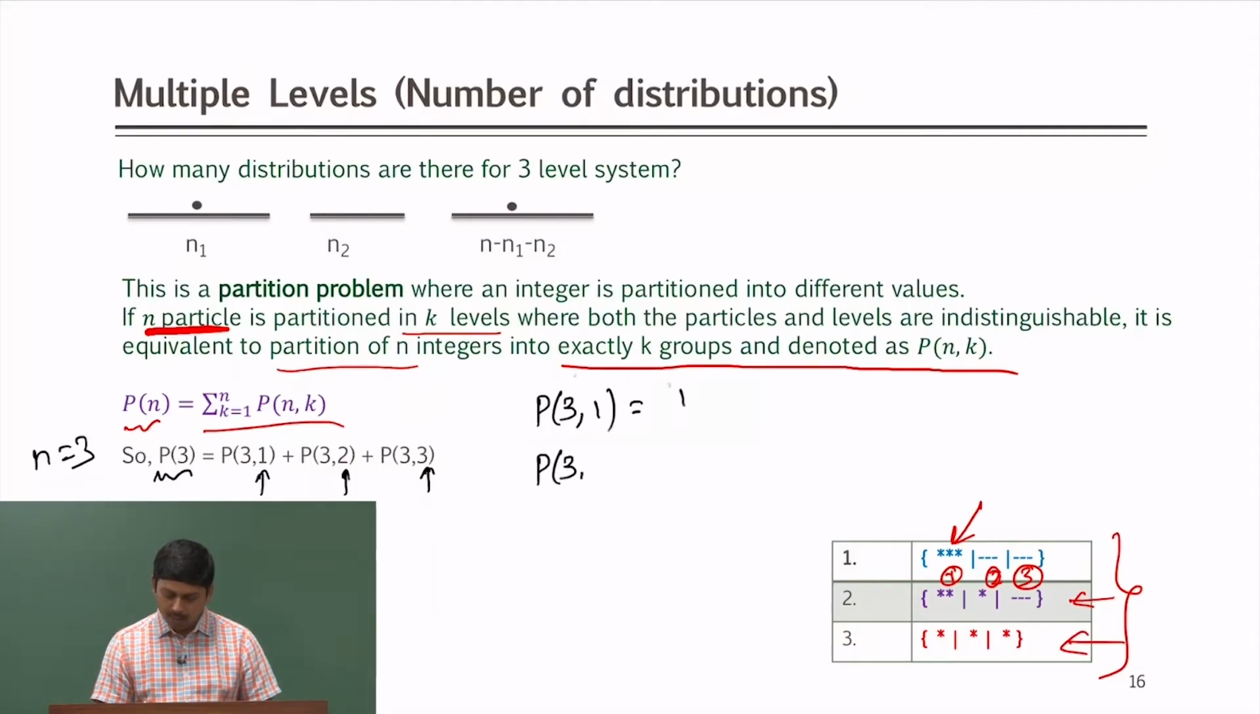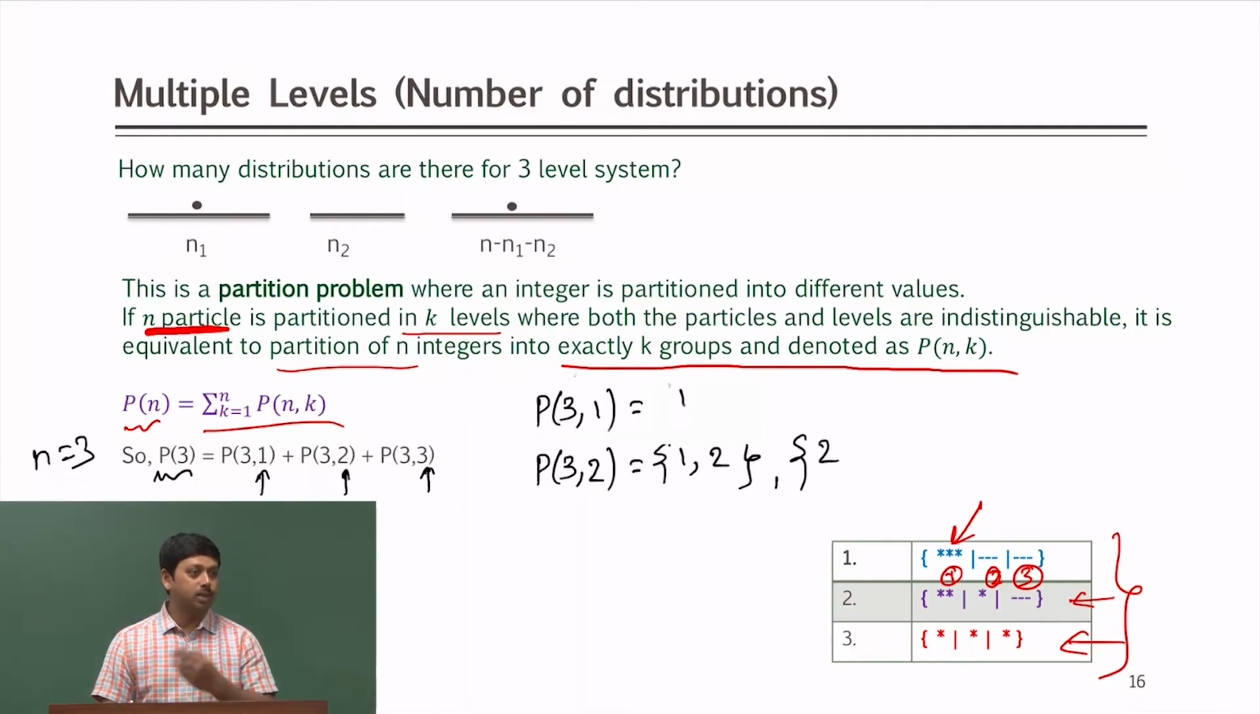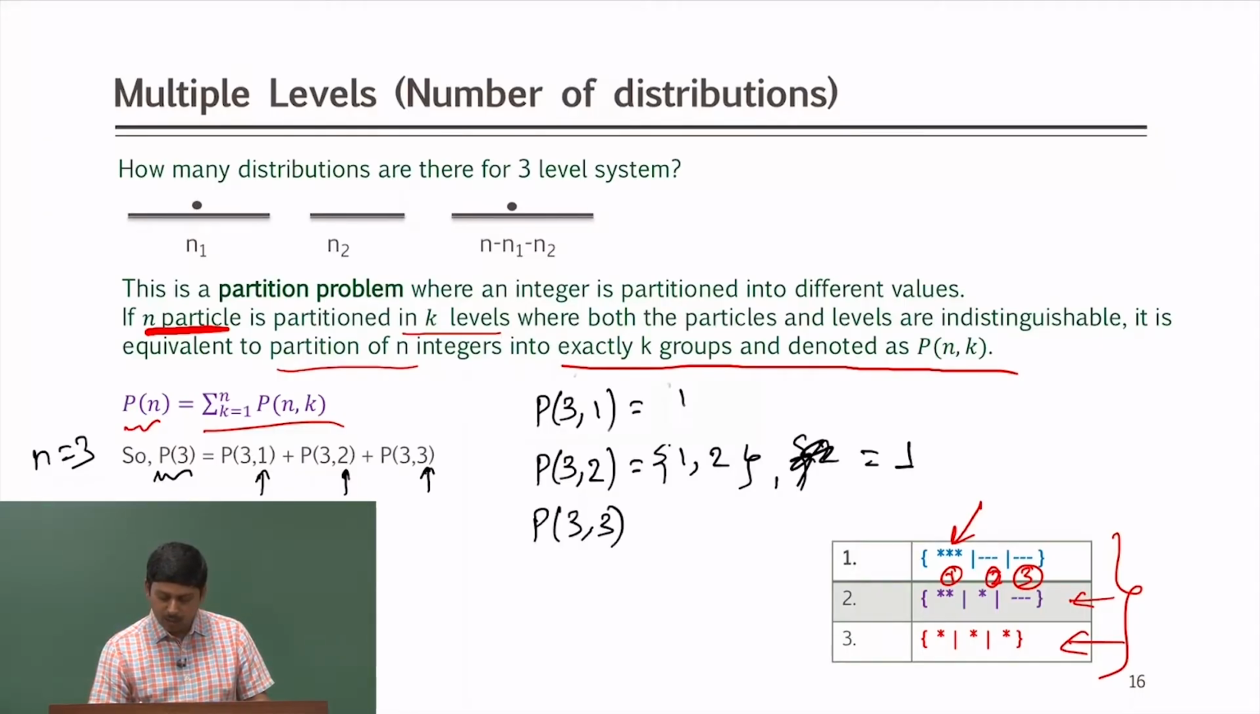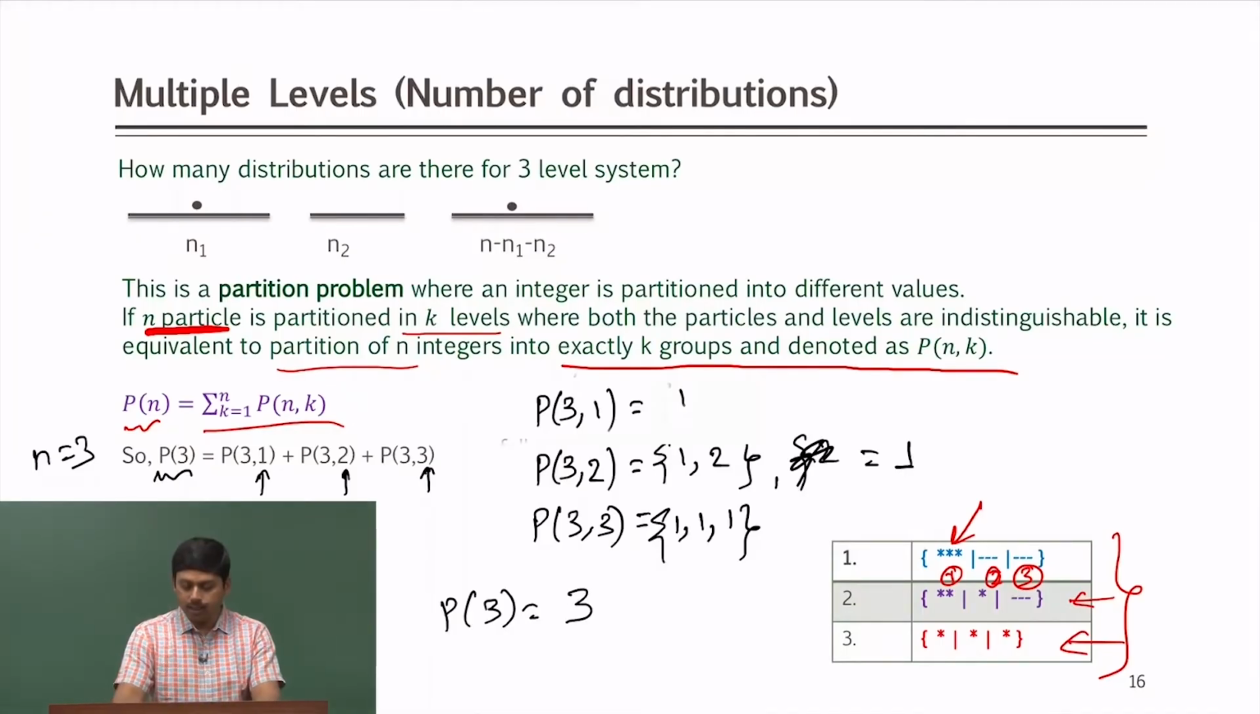How many ways can I break 3 into 2 parts? 1 and 2. 2 and 1, and 1 and 2 are the same, because the boxes are indistinguishable as well. So P(3,2) is only one way. How many ways can I distribute 3 into 3 parts? Only one way, 1, 1 and 1. So P(3) is the sum of all that, 1 plus 1 plus 1, so P(3) equals 3.